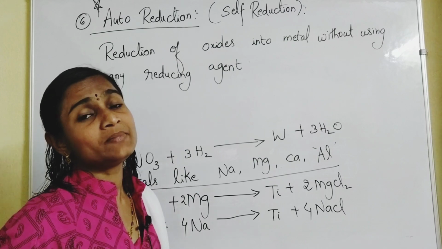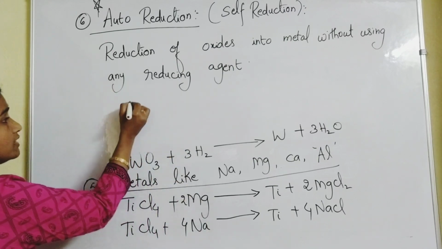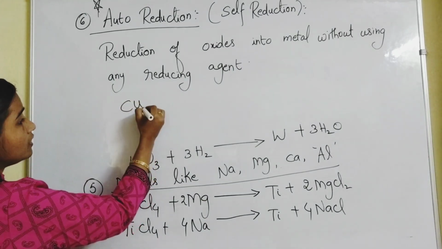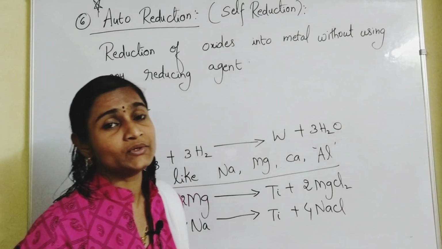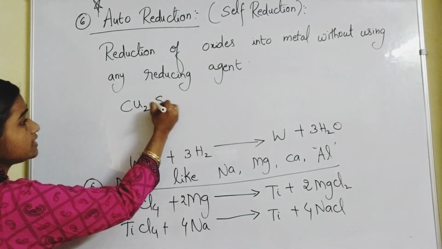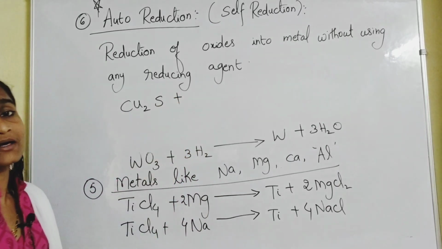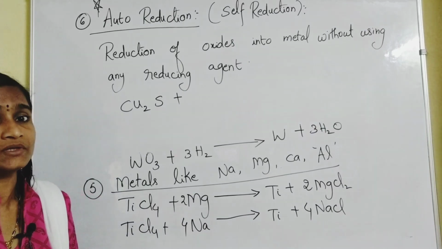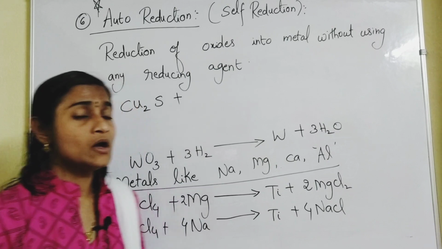You can take the example of copper oxide, Cu2O, or any sulfide ore. Mostly you take sulfide ores. Here Cu2S, copper glance, you all know that, first it is heated. These are all pyrometallurgical processes.